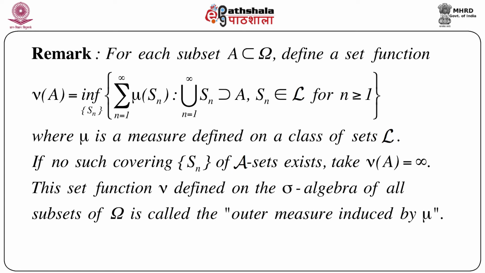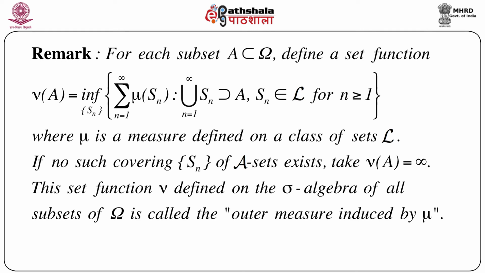For each subset A of the big omega, which in probability is the sample space, the whole set, we define a set function nu of A as the infimum over Sn of the summation of mu of Sn, n equals 1 to infinity, such that the union of Sn, n equals 1 to infinity, contains A. That means A is completely covered by the sequence of sets Sn through its union, and each Sn belongs to script L for all n greater than or equal to 1.